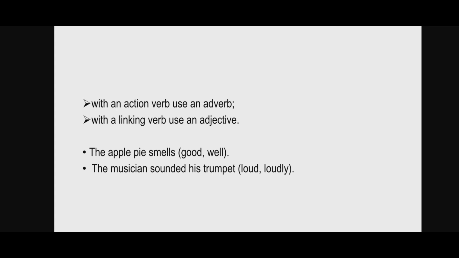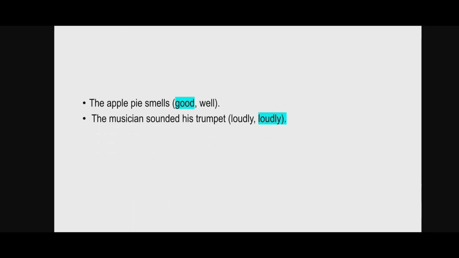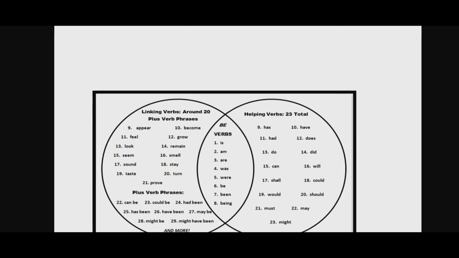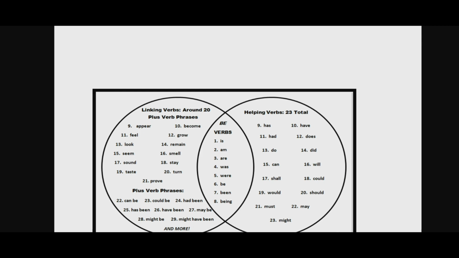Then, the musician sounded his trumpet loud or loudly. Here, sounded his trumpet means there is a physical action being done, so it's an action verb. Here we must use loudly, which is an adverb. Now, be forms of these linking verbs can also be helping verbs.